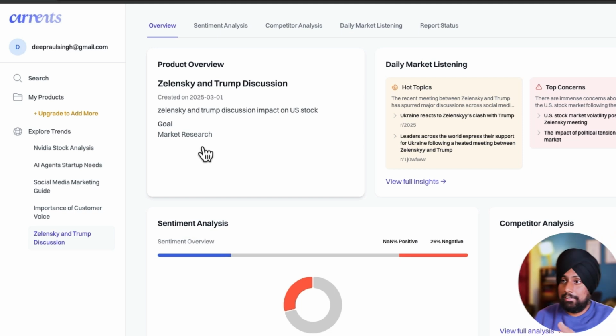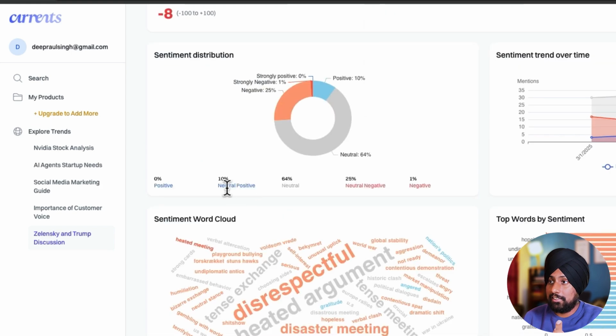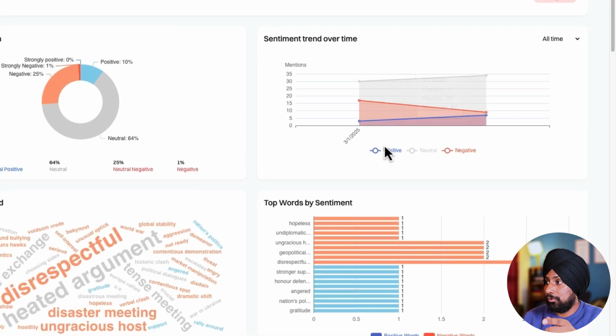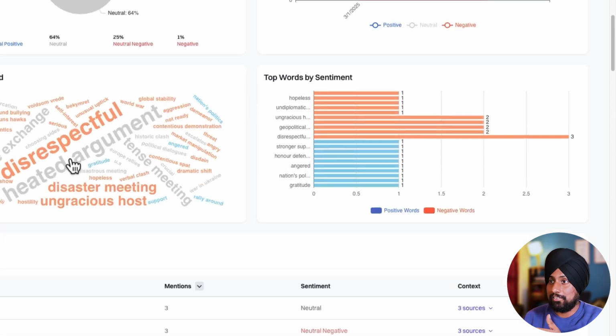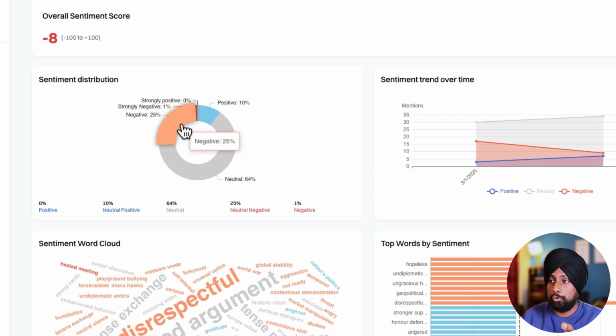This particular report is all about the impact of the two big world leaders that clashed during the Oval Office meeting, and whether it affects the market. So it has the goal of market research, to see what people are talking about. If you go to the sentiment analysis, it has -8. It impacted the US stock badly. Here you can see the top words are hopeless, undiplomatic, and so on. In the sentiment analysis, neutral is 64%. They don't care about such stuff, but strong negative is around 25%, which is huge for this.